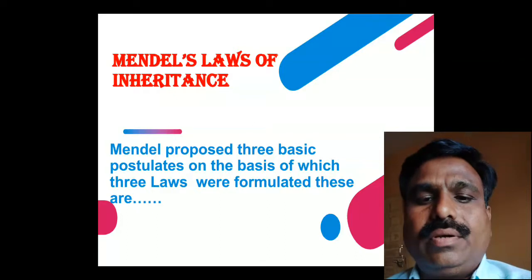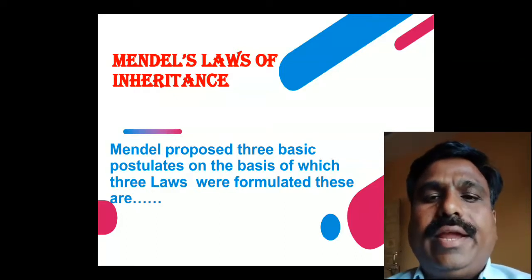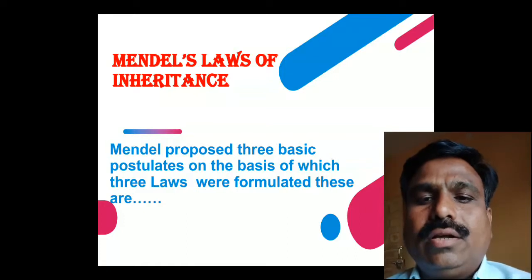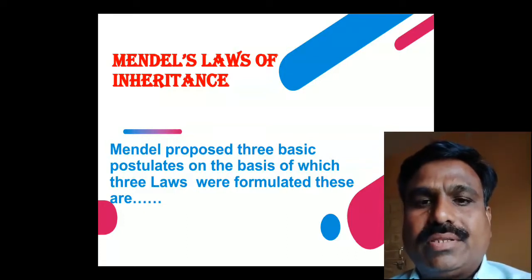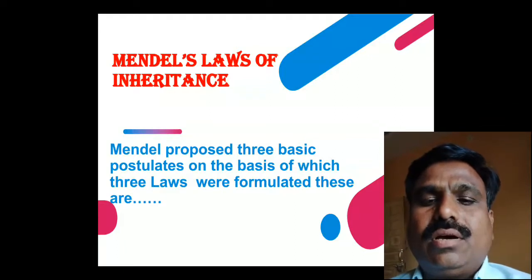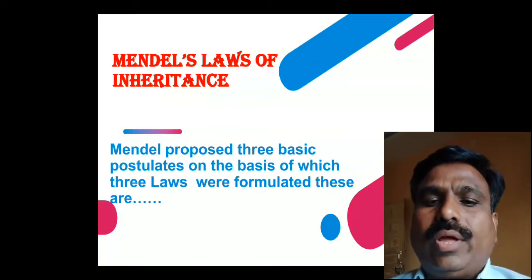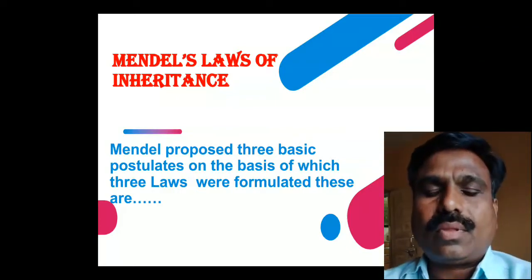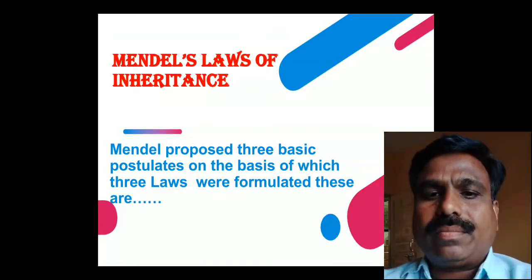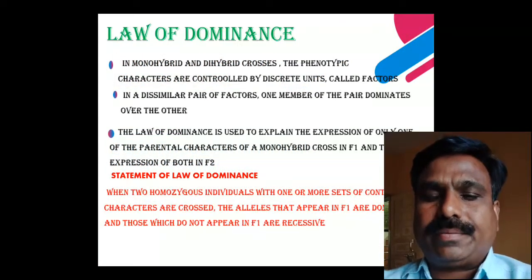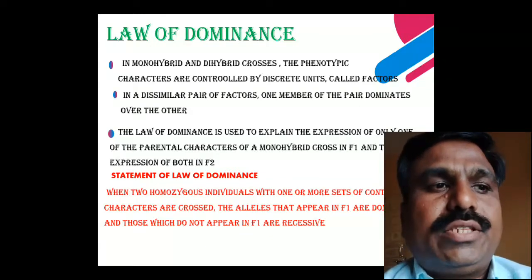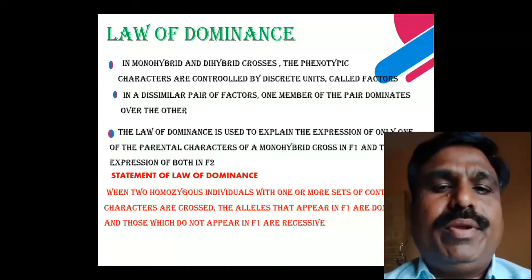monohybrid cross, dihybrid cross. Then he concluded and established three principles. Mendel proposed three basic postulates, on the basis of which three laws were formulated. These are known as the law of dominance, law of segregation, and law of independent assortment. Now the first law is the law of dominance.